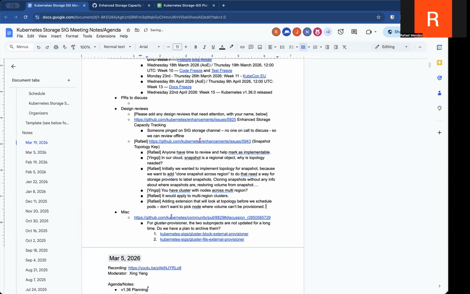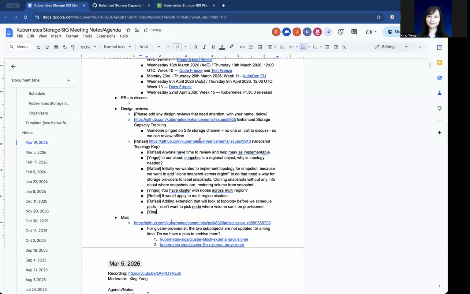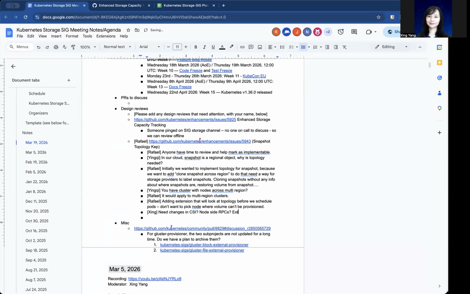I forgot the exact name of the repo, but it extends the scheduler function basically. There need to be node side changes, in addition to the controller, I mean in CSI, right? Do you also need some node side RPCs? Node side RPCs? When you're talking about extensions, is that only in the KK, not on the CSI side? Yeah, no, it's in the, I forgot the name of the repo.